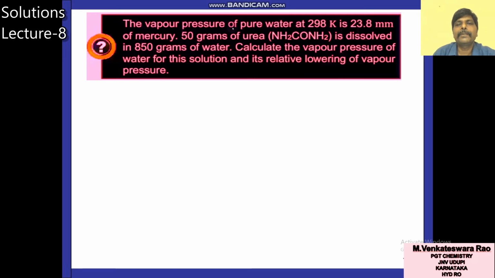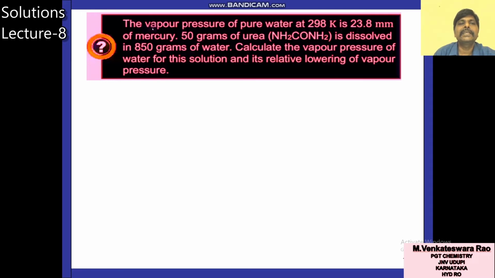The vapor pressure of pure water at 298 Kelvin is 23.8 mm of mercury. 50 grams of urea is dissolved in 850 grams of water. Calculate the vapor pressure of water for this solution and its relative lowering of vapor pressure. So vapor pressure of solution.